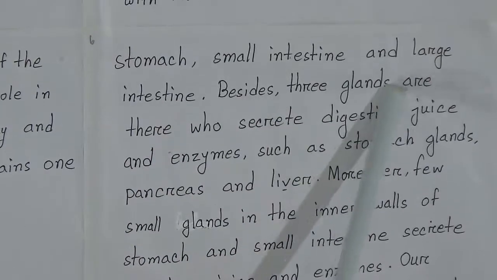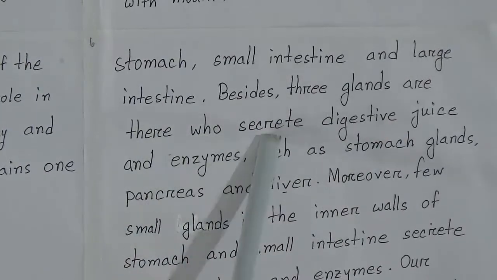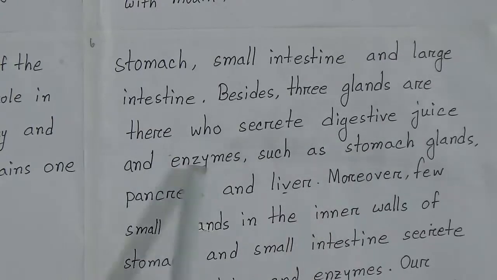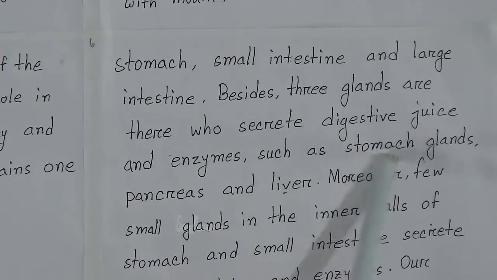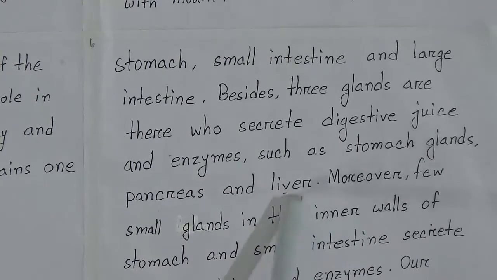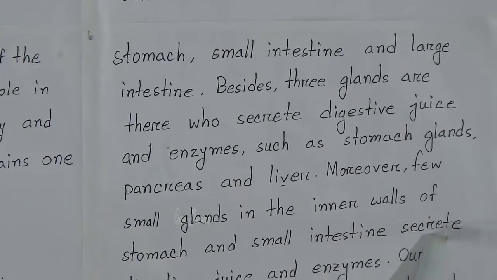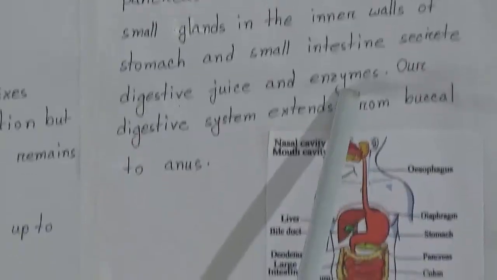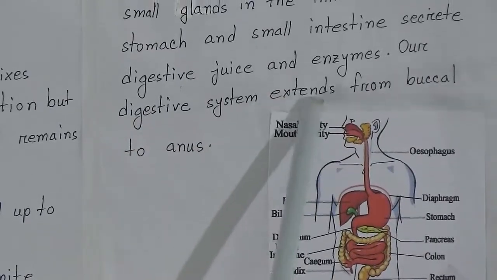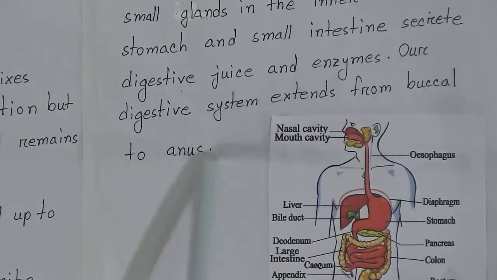Besides, three glands secrete digestive juice and enzymes, such as stomach glands, pancreas and liver. Liver is the largest gland in our body. Moreover, a few small glands in the inner walls of the stomach and small intestine secrete digestive juice and enzymes. Our digestive system extends from the buccal cavity to the anus.